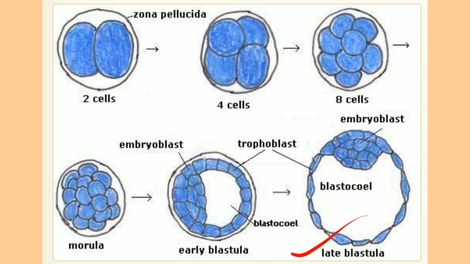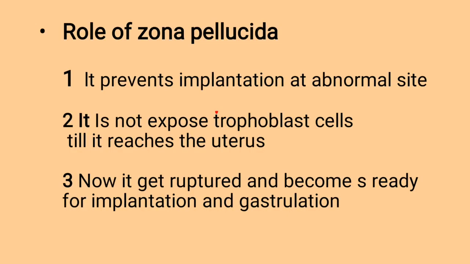Now the zona pellucida gets ruptured. See here, the zona pellucida is present in the first, second, third, fourth and fifth diagrams, but in the last diagram the zona pellucida layer is absent. Why? It gets ruptured, and after rupturing of the zona pellucida, implantation occurs. What is the role of the zona pellucida? It prevents implantation at an abnormal site.